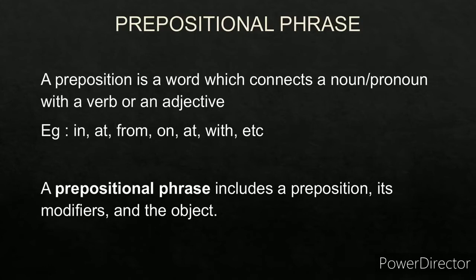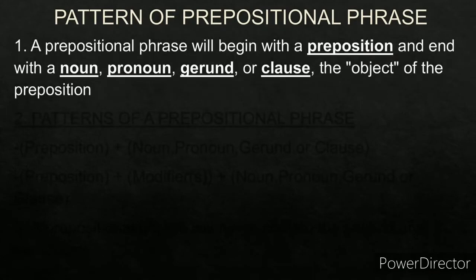Now what is a prepositional phrase? A prepositional phrase will always begin with a preposition and it will contain a modifier and an object. Let us see the syntax, or you can say the structure, of the prepositional phrase. As I said, a prepositional phrase will always begin with a preposition and end with an object. The object could be a noun or a pronoun or a gerund or a clause. So it begins with a preposition, then comes a modifier, and it will end with an object.